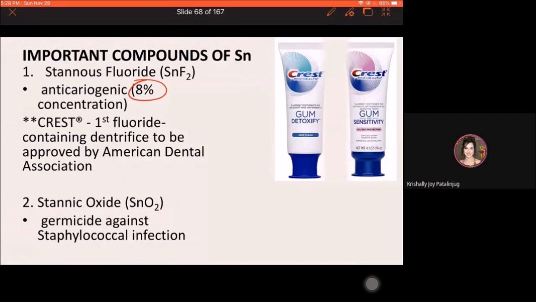Then stannic oxide, this is a protein precipitant. Okay, that is why pwede siya as germicide against a specific species of bacteria, the staphylococcal infections.